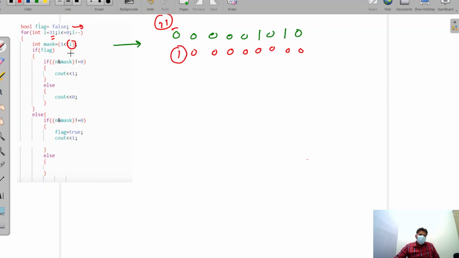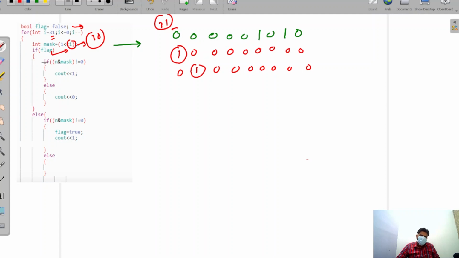Then when we are checking whether our flag is false or true, we find that our flag is equal to false. When your flag is false, we come into this condition. In this condition, we are checking whether n and mask is equal to 0 or not. We are getting 0 here as the result, so we are not going to do the same thing. Okay, and we decrement the loop, and then we are shifting the mask to 30. Then we come to this stage.